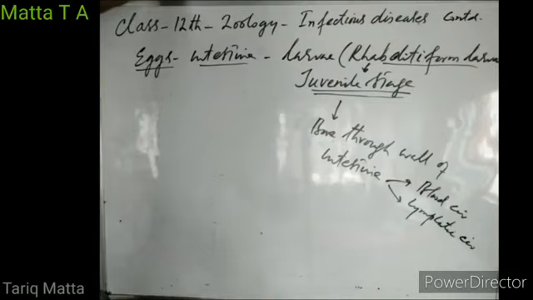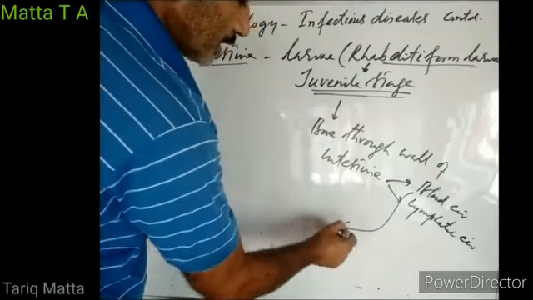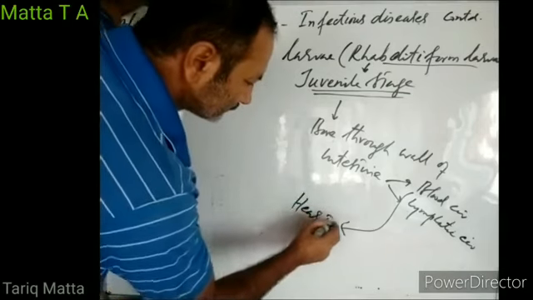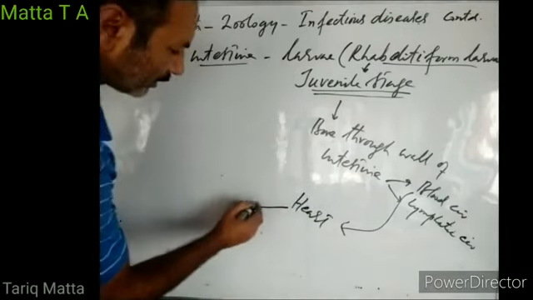They are mostly carried by blood circulation to the heart. From the heart, they are carried to the lungs.